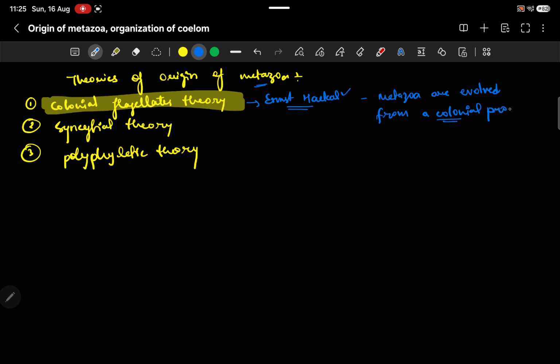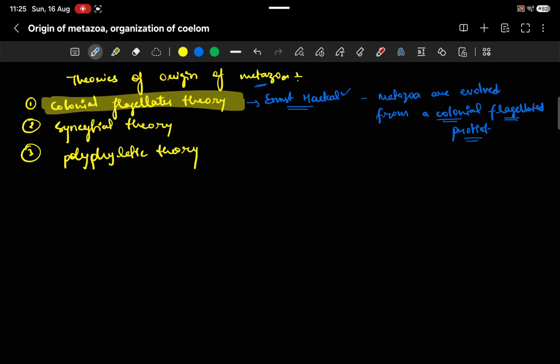Very important word, colonial flagellated protist. So this theory told that metazoans originated from colonial flagellated protists.